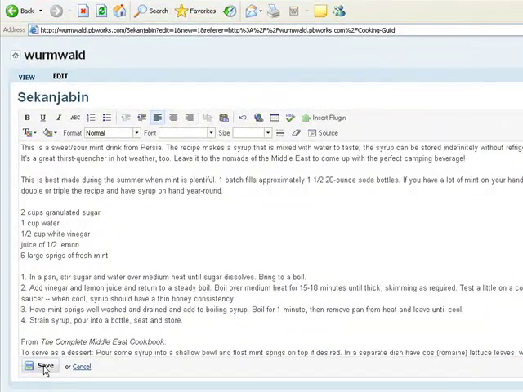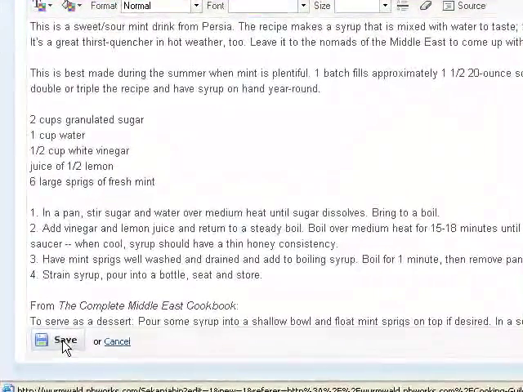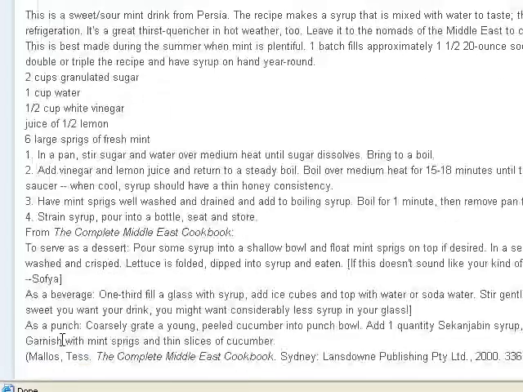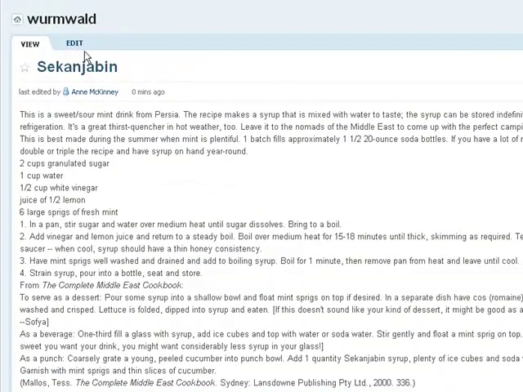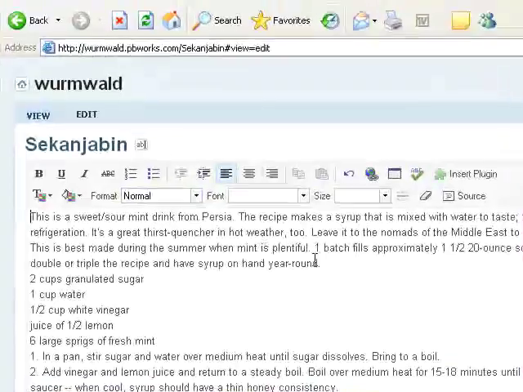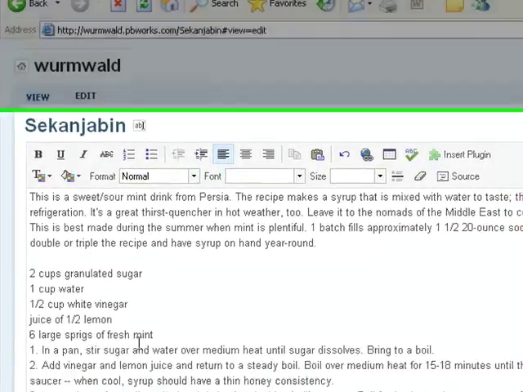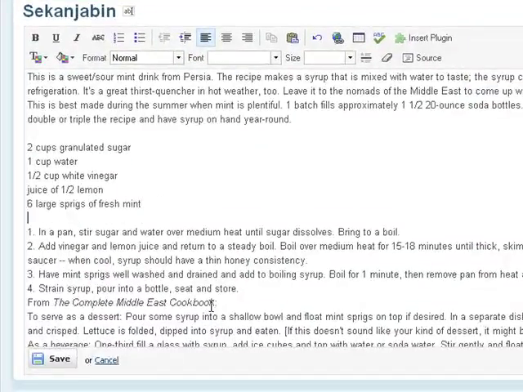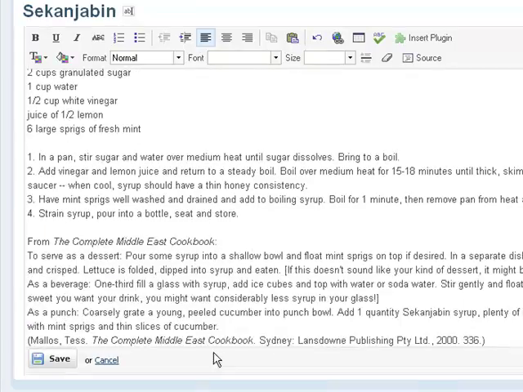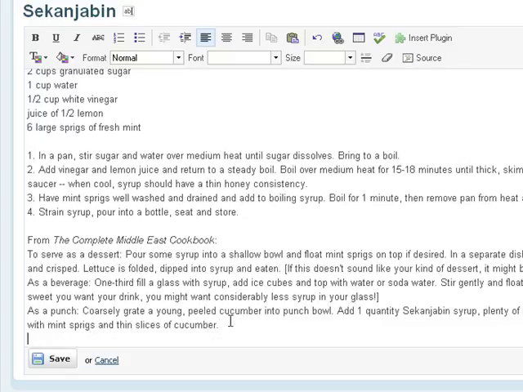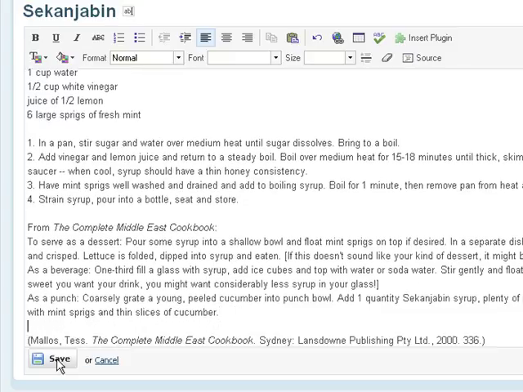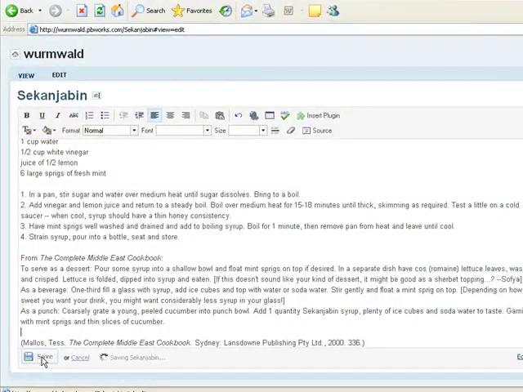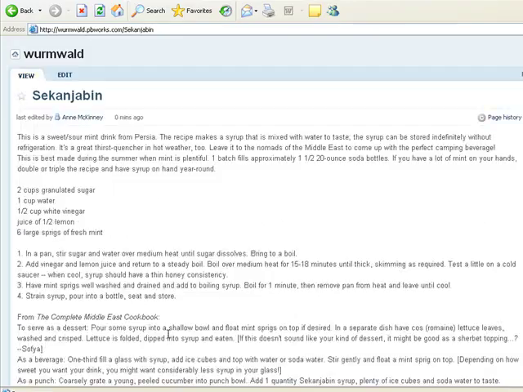Now all you have to do to actually finish creating the page is hit save. And now we have this page. The reason why it doesn't appear the same after you save it is, I'm thinking, something to do with transferring it from wet paint over into PBworks, but it's easy enough to tinker around with it.